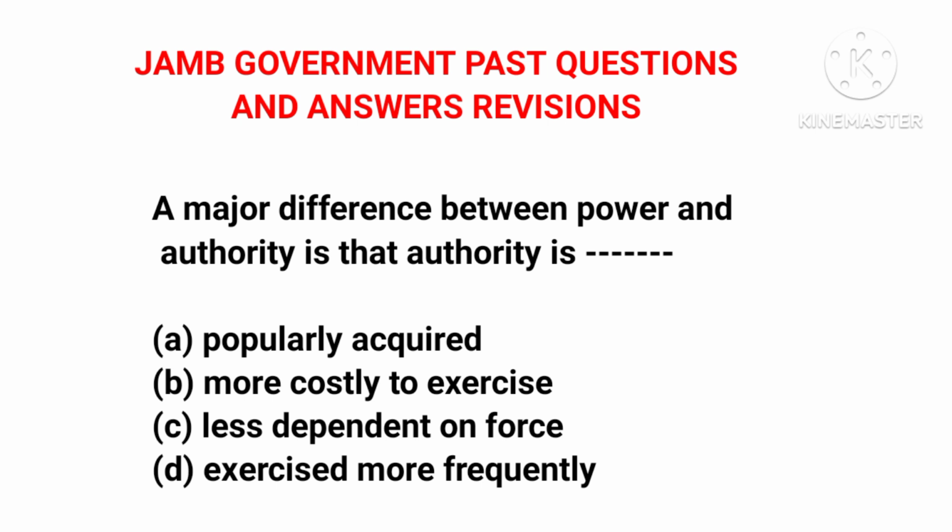Now let's look at it in a negative sense. When, let's say, armed robbers visit a place, they can influence the actions of the people there. They can actually make them behave in a particular way they want them to behave. That is power, the negative sense of it.